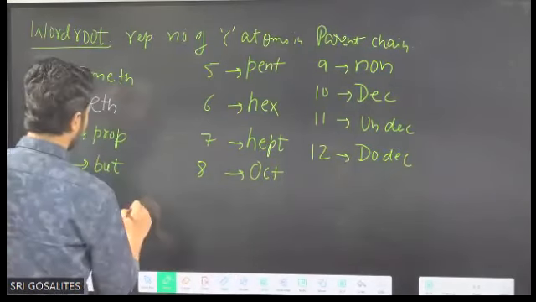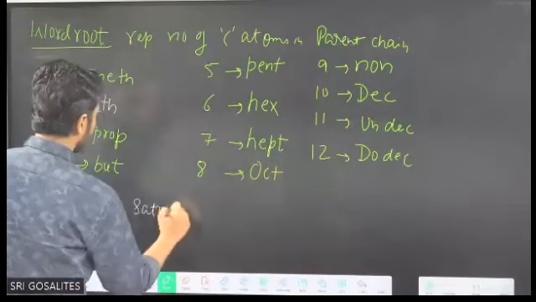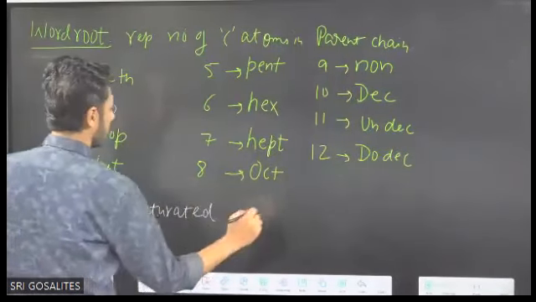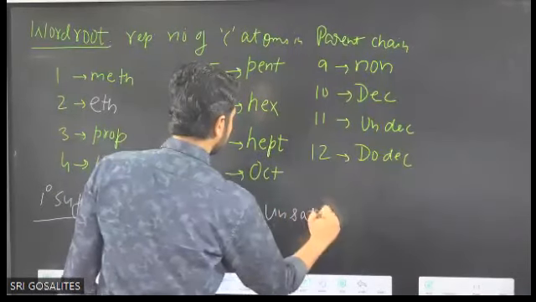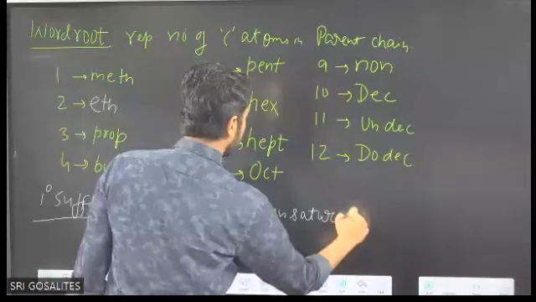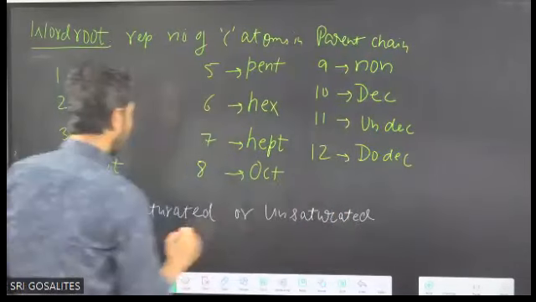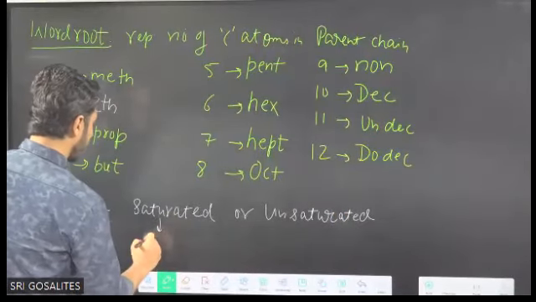In primary suffix, saturated and unsaturated. Saturated means no double bond or triple bond. That's why ane is used.